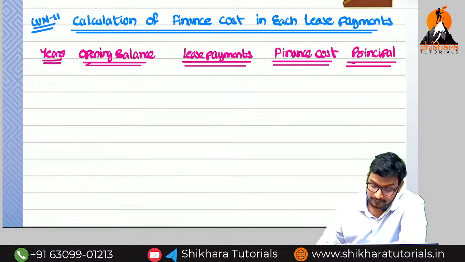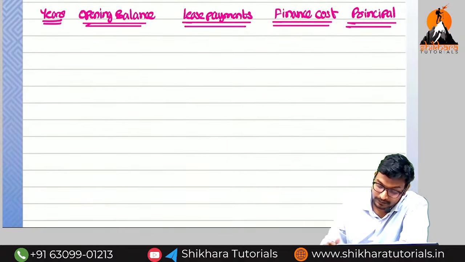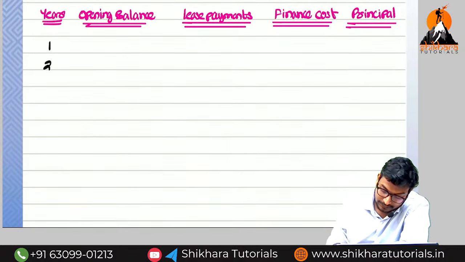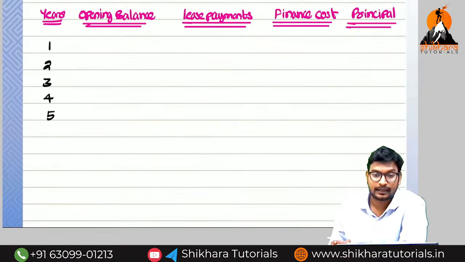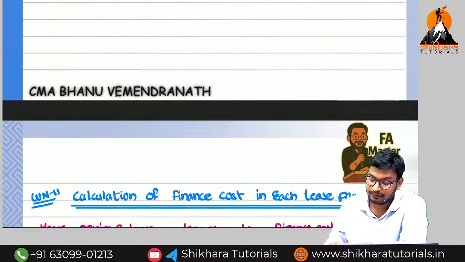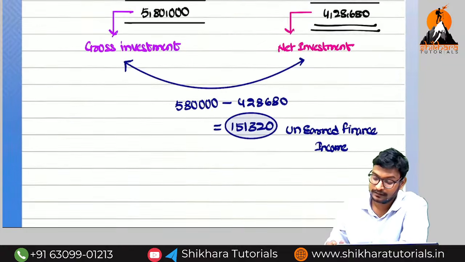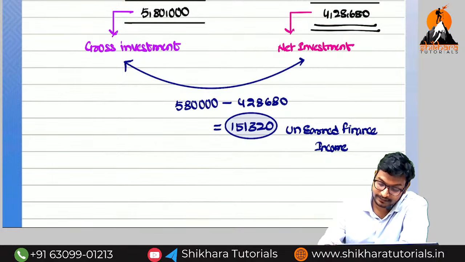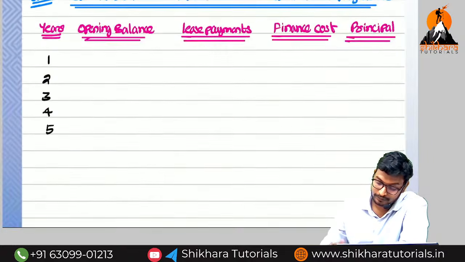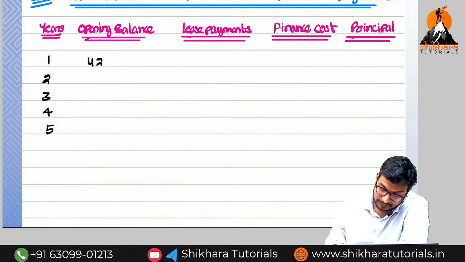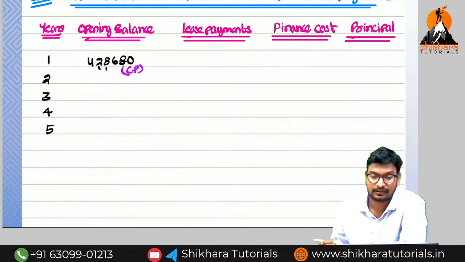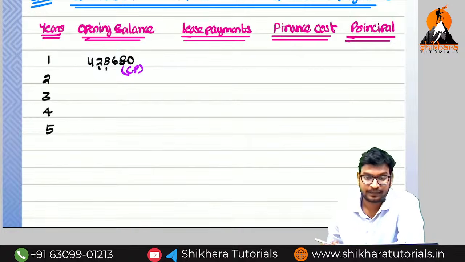How many years are there? 5 years: 1, 2, 3, 4 and 5. The opening balance, which value do we need to take? Nothing but this value only, 4,28,680. We can imagine it as the cash price. On this only we need to charge the interest.